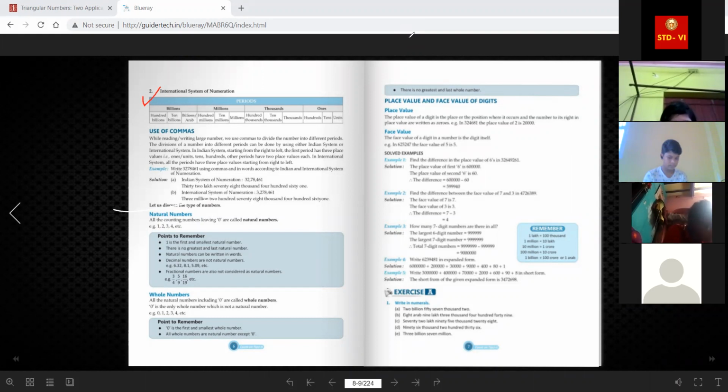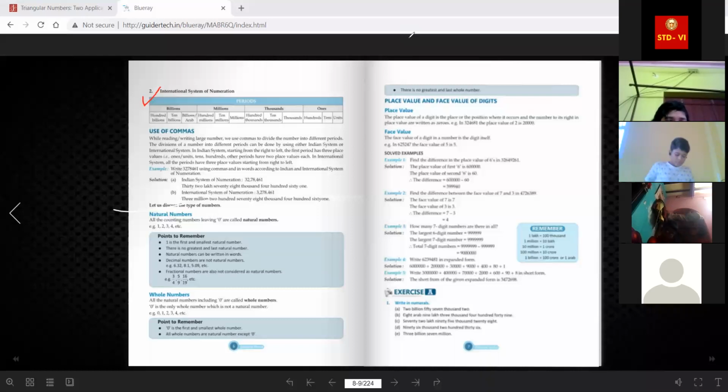All these things you need to memorize. One classwork and homework I sent from the NCERT book, and we covered these things in class also. Ma'am, we know the Indian system very well. The international system we got in class 6 only.